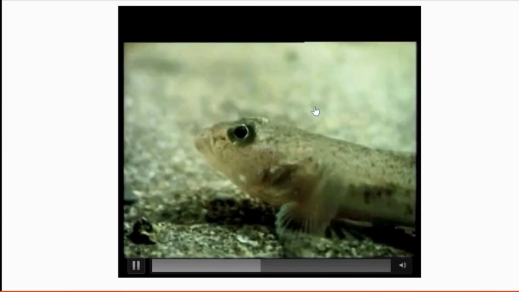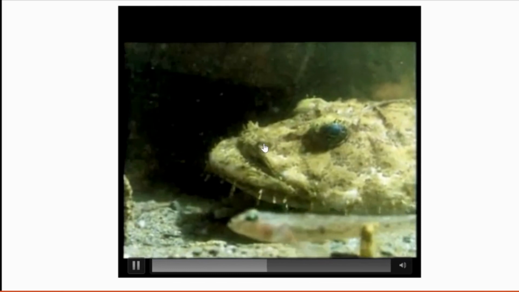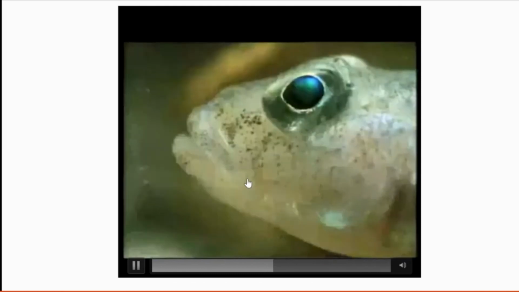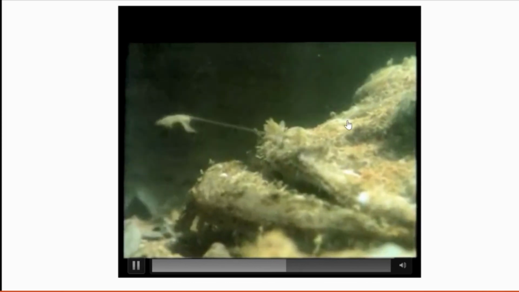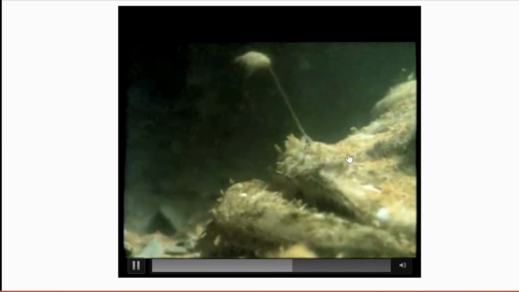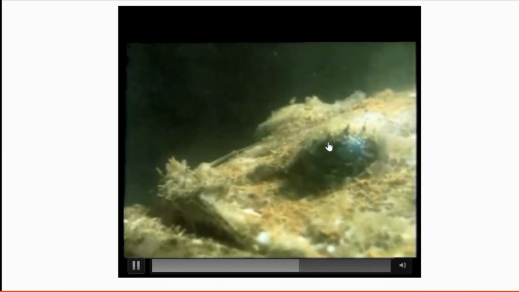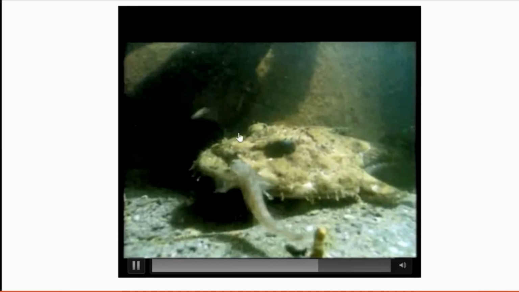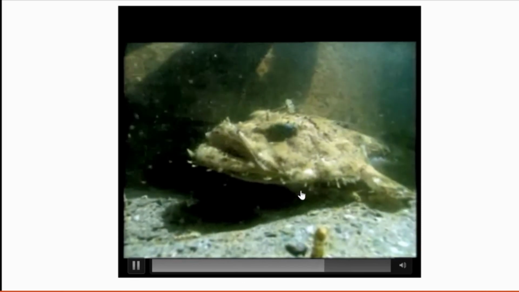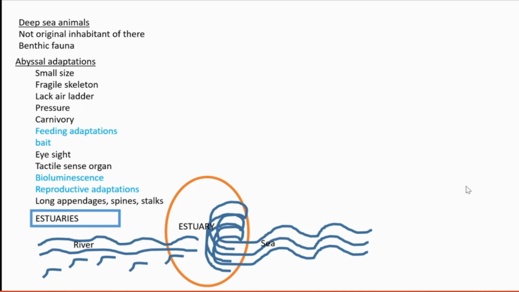At that moment, the anglerfish takes the small fish into its mouth and makes it its food. So we can see that in this video. The small fish is moving closer and closer. Bait. Then eyesight.